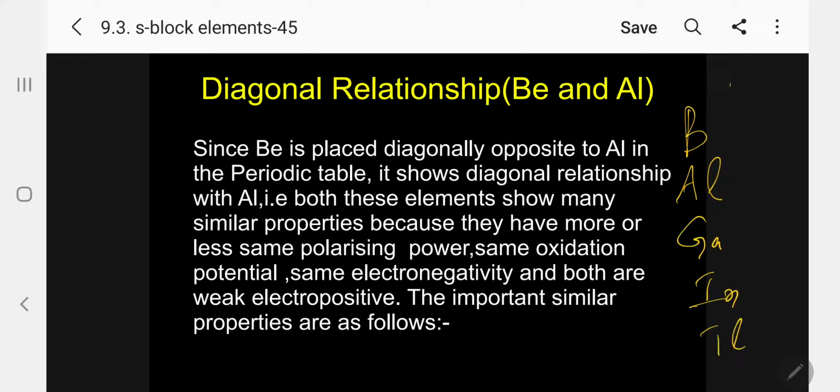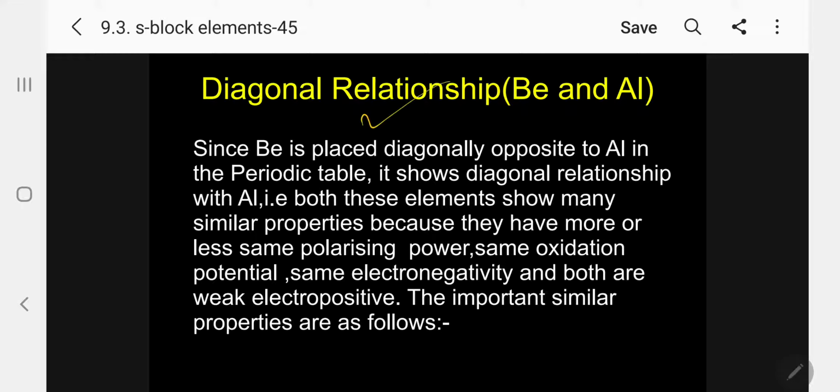So, crossing diagonally, beryllium in the second group resembles aluminium. In a number of cases, beryllium and aluminium show similar properties. This will be called the diagonal relationship, just like lithium and magnesium, here in this case beryllium and aluminium.